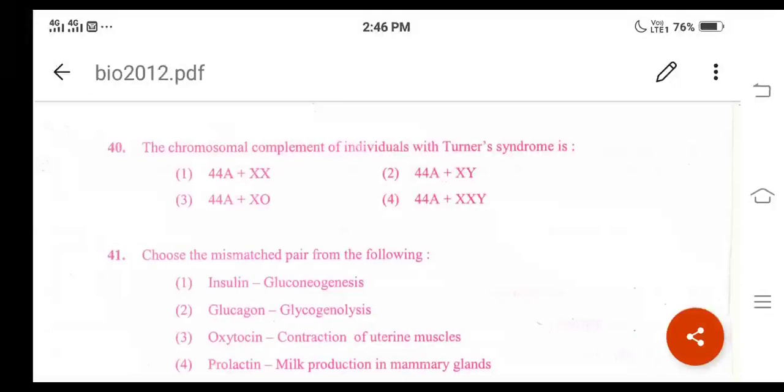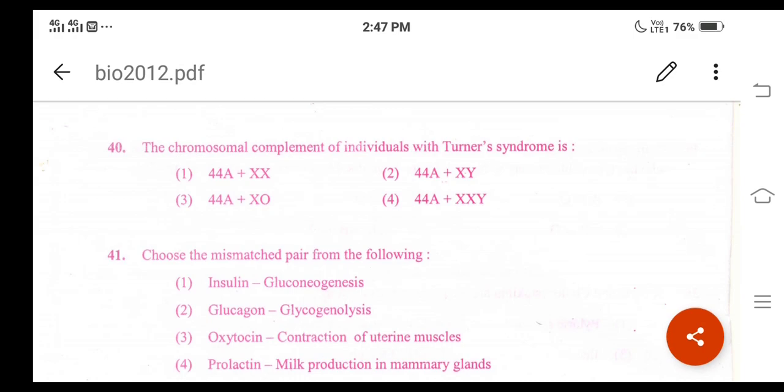And what we have studied, the total number of chromosomes in normal humans will be 46. We mention it as 2n = 46. In Turner syndrome, the number of chromosomes is 45.